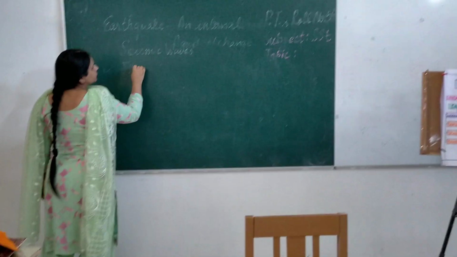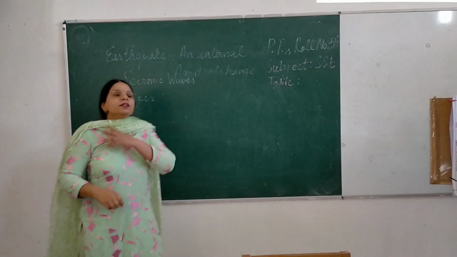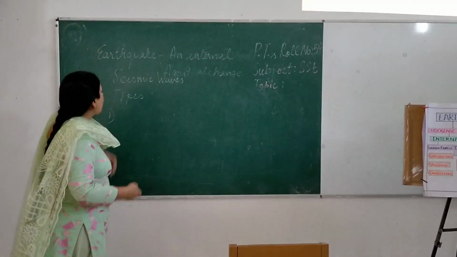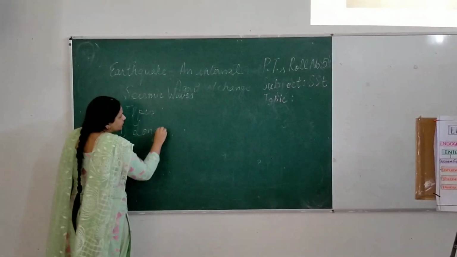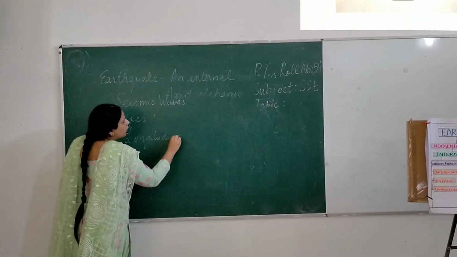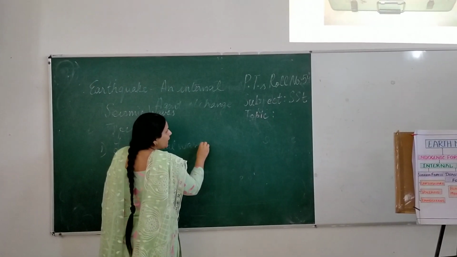Now there are 3 types of seismic waves. What are these? Let us see. The first type of wave are called the longitudinal waves. Longitudinal waves. To understand these waves, let us again draw the diagram.